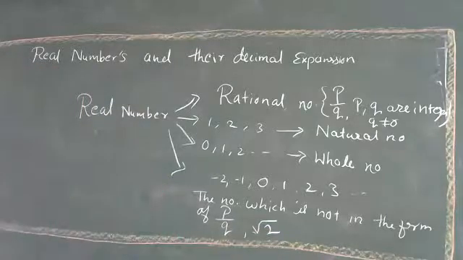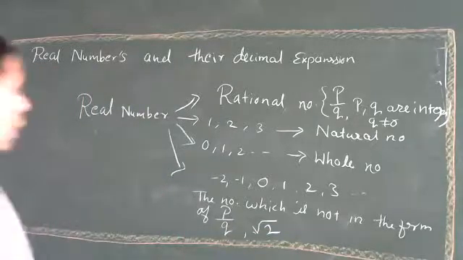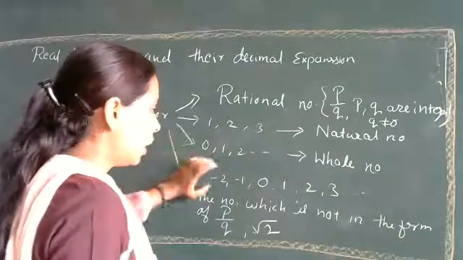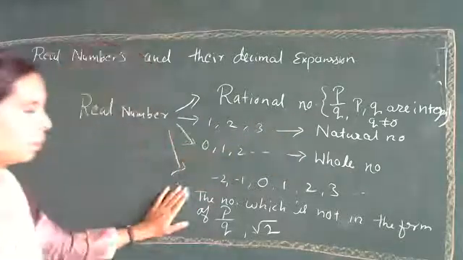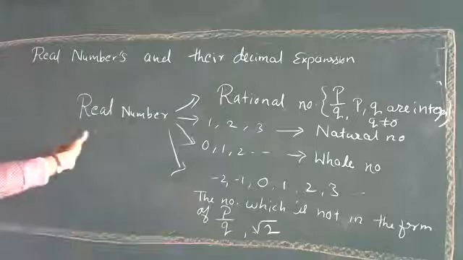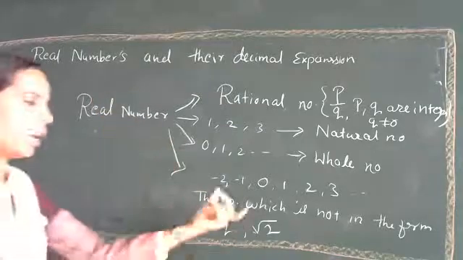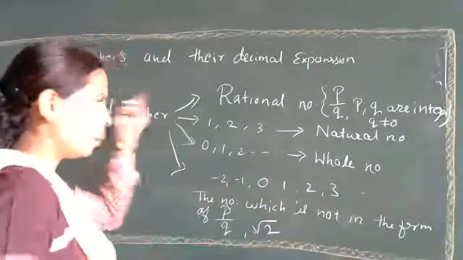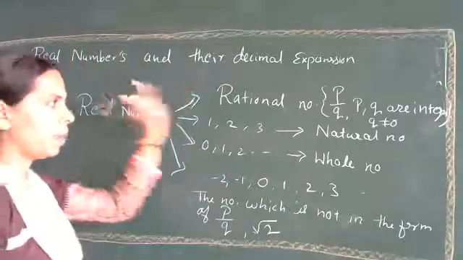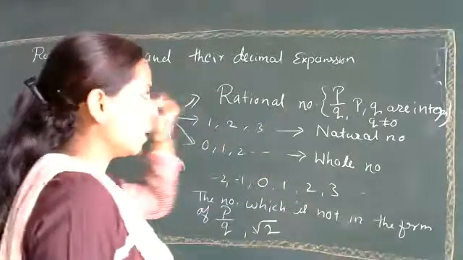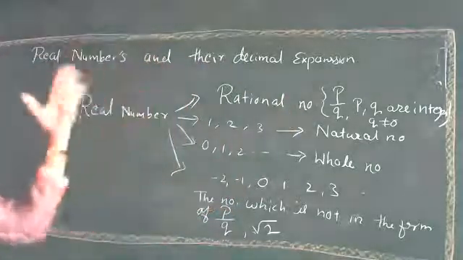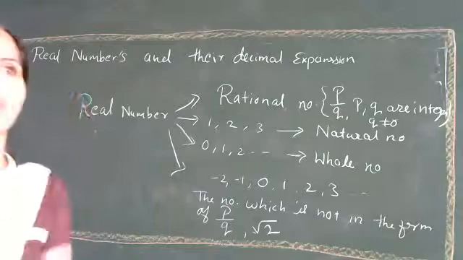Okay, now all these number systems, that is rational numbers, natural numbers, whole numbers, integers and irrational numbers, come under real numbers. We can say that every irrational number is a real number, every integer is a real number, every whole number, every natural number, every rational number is also a real number. But is the vice versa true or false?